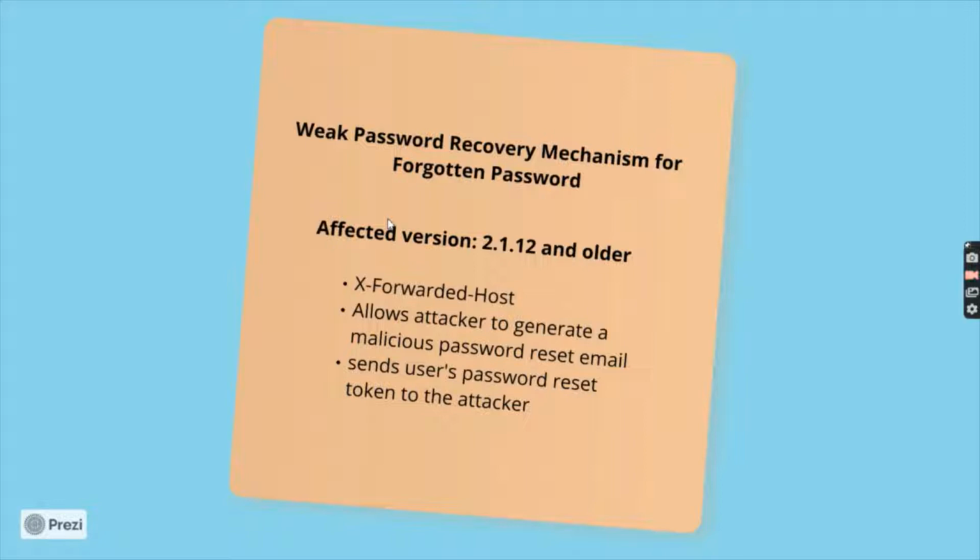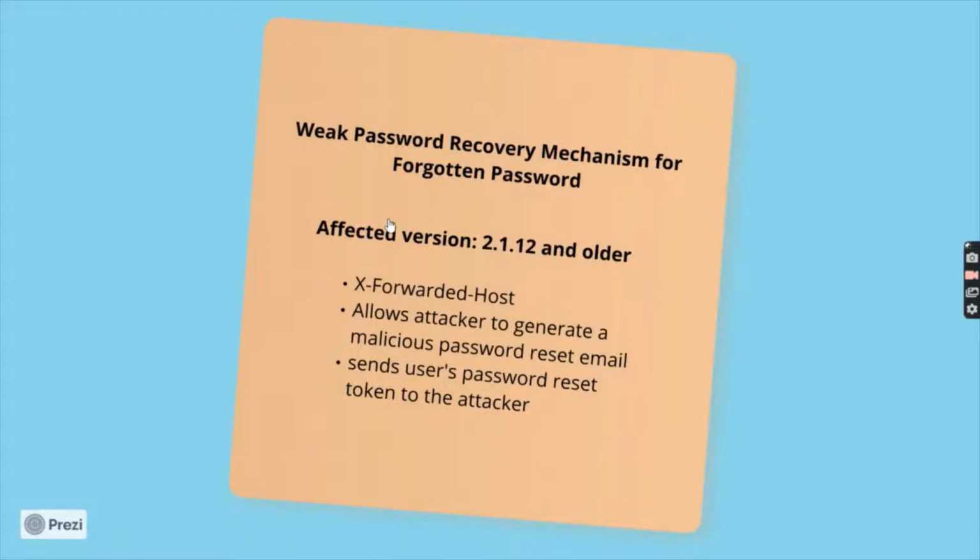So what is the vulnerability? It is the change of host of a signed URL using the X-Forwarded-Host header. This allows the attacker to generate a malicious password reset email. The legitimate user receives the link in which the attacker's domain was appended with the password reset token. So if the legitimate user happens to click on the link, the attacker will get the password reset token as the request is sent to a server which the attacker controls, and using it the attacker can change the legitimate user's password.